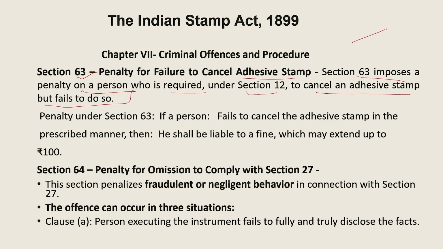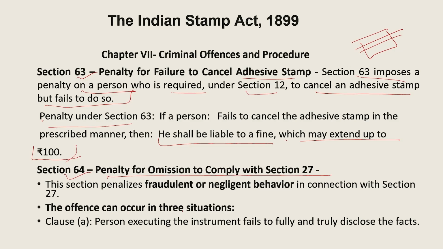He has to cancel the adhesive stamps. He has not done so. Penalty: rupees 100. He shall be liable to a fine which may extend to rupees 100. Section 64 states the penalty for omission to comply with section 27. So section 27 deals with fraudulent or negligent behavior in connection with stamps.